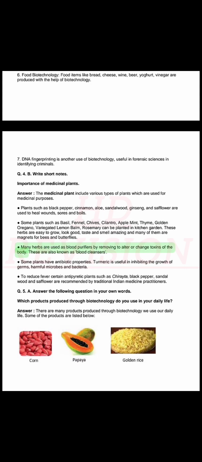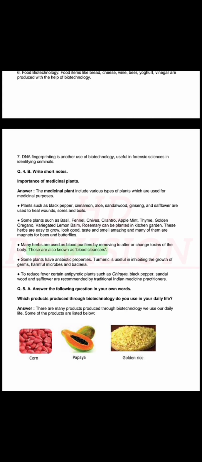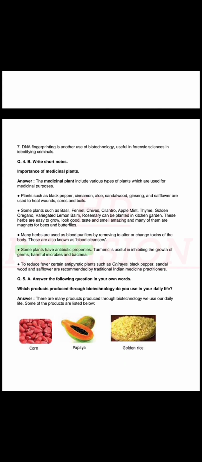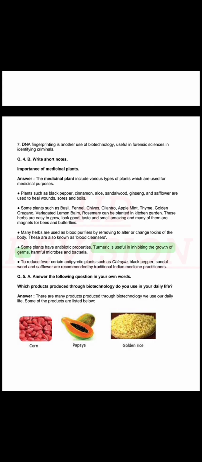Many herbs are used as blood purifiers by altering or removing toxins of the body. These are also known as blood cleansers. Some plants have antibiotic properties. Turmeric is useful in inhibiting the growth of germs, harmful microbes and bacteria.